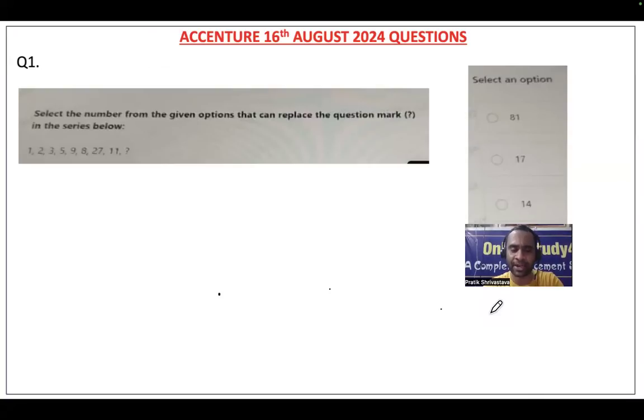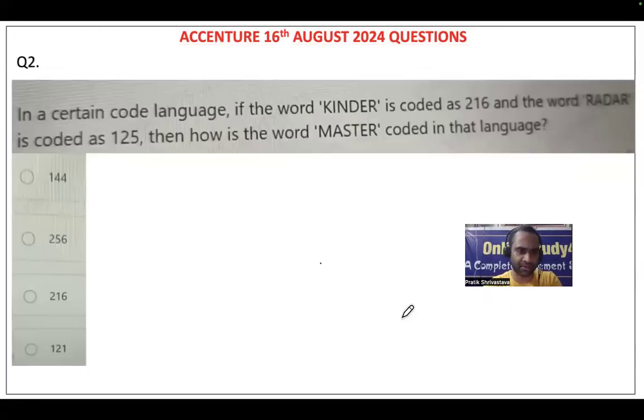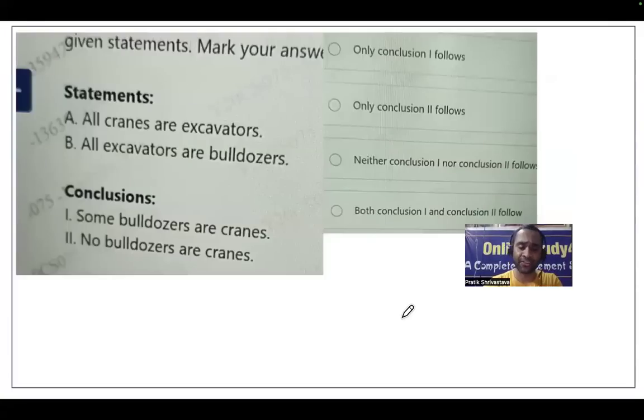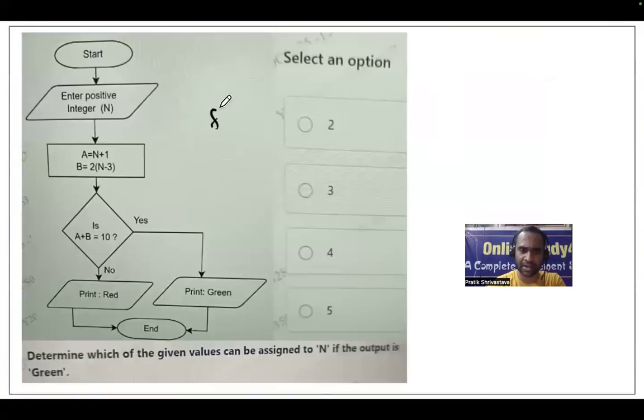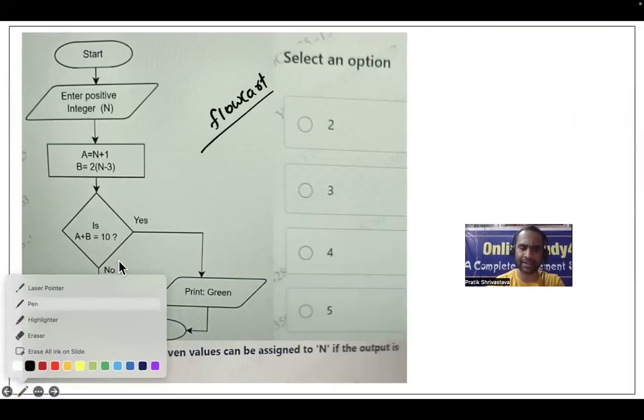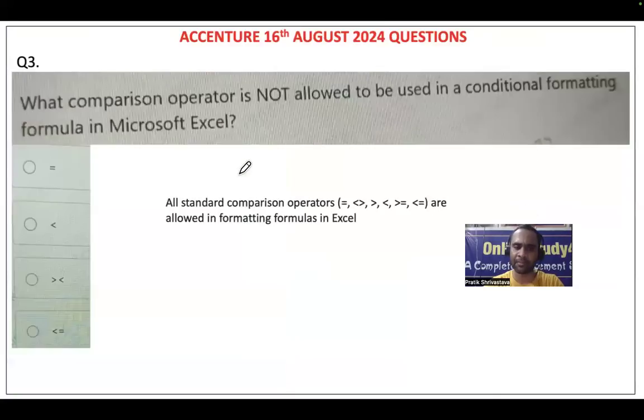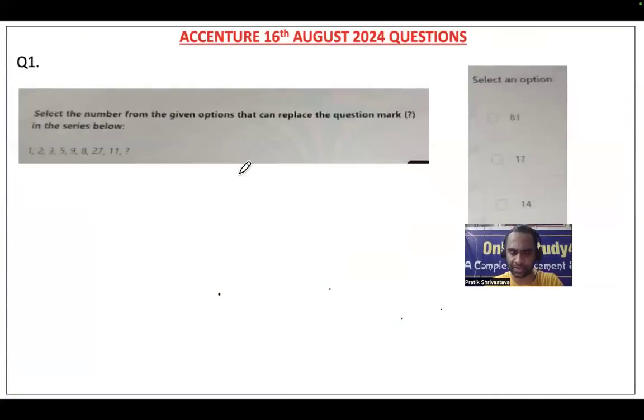Friends, as you are aware, Accenture conducted an examination today, that is on 16th of August 2024. All the questions are here in front of you, and today we are going to solve them. But friends, there were some different kinds of questions in today's exam, like questions from the flow chart. These kinds of questions are not tough, but if you have not practiced them earlier, then in the exam you will not be able to do them, right? You need to understand how you are going to attempt this kind of questions. So this video will give you a clear idea if you are going to write the exam in the next few days.